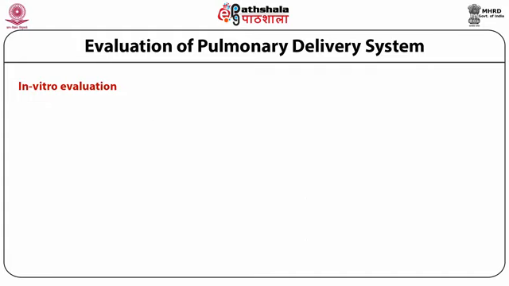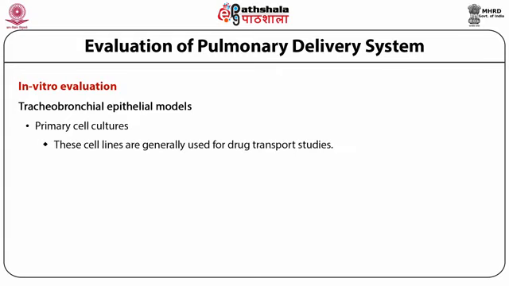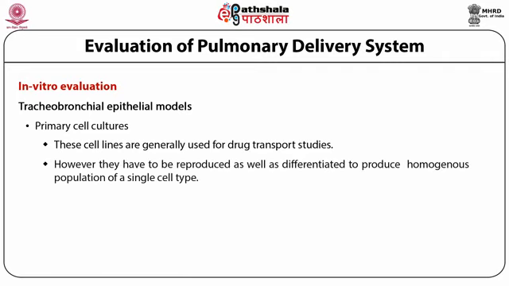Another model is tracheobronchial epithelial models. Under this come primary cell cultures. These cell lines are generally used for drug transport studies. However, they have been reproduced as well as differentiated to produce a homogeneous population of a single cell type.